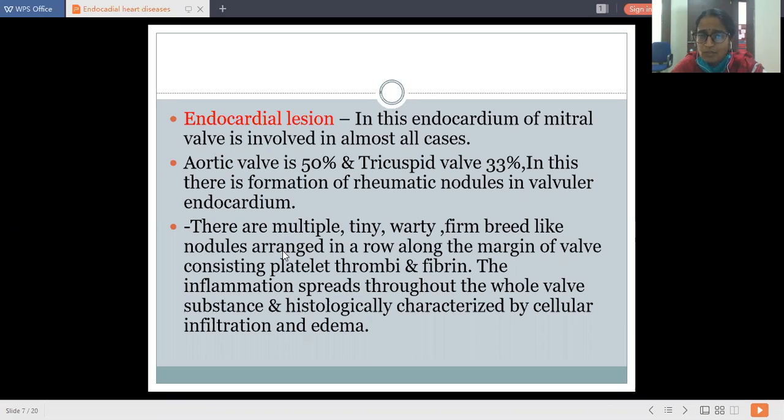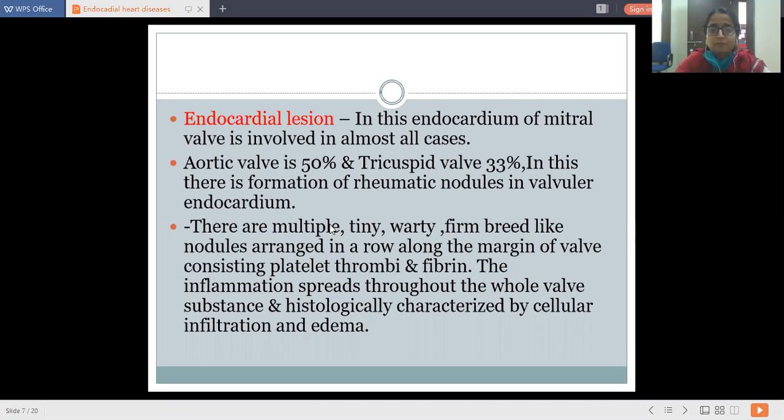Whenever the streptococcus enters your system, the main affection is of the heart: in the muscles there is formation of Aschoff's bodies, and on the valve there is formation of rheumatic nodules.